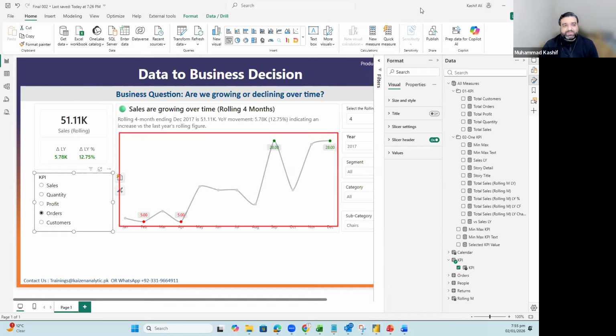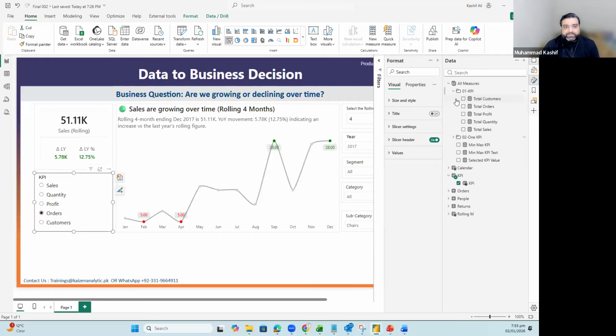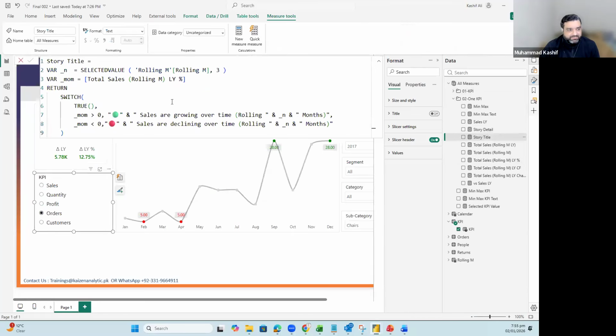Okay. Now we need to add more things to the next one, which is this one. The text part. So let's go toward the text part and let's make the text part dynamic. If I give you the hint, this is the detailing part, the title, like the storytelling title.